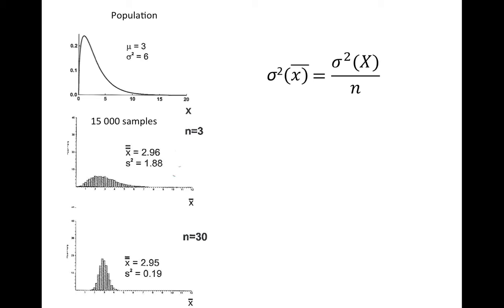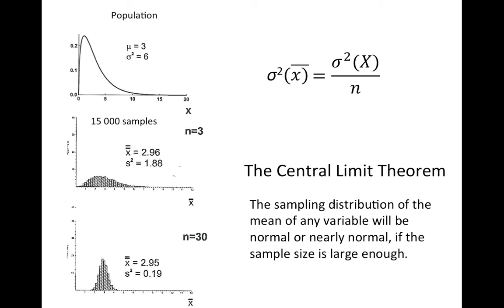What you should also note is that this sampling distribution looks very normally distributed. This phenomenon is called the central limit theorem. And the central limit theorem states that the sampling distribution of the mean of any variable will be normal or nearly normal if the sample size is large enough. And 30 is a large enough sample size.